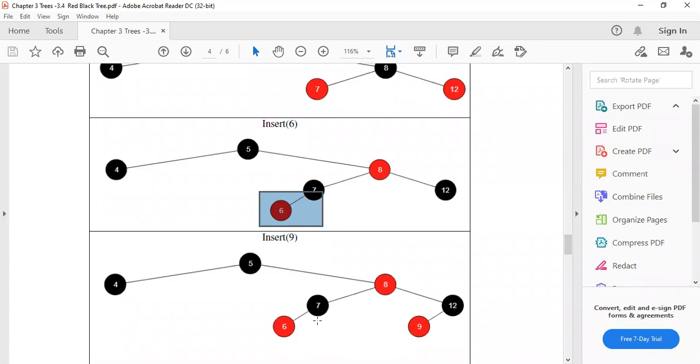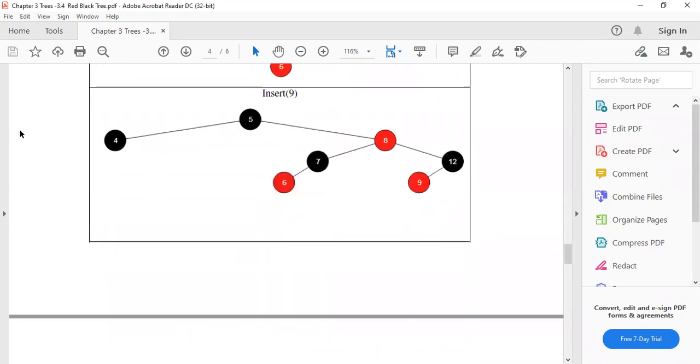I am going to share some YouTube videos of the AVL and red black trees so that you will better understand the working of these trees. Okay, that is something with respect to the insertion.